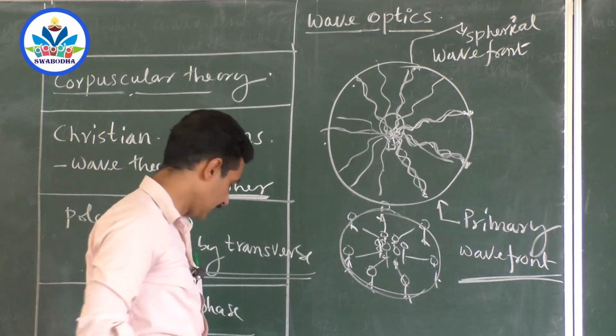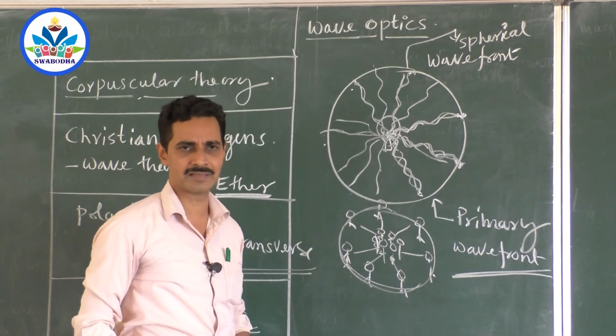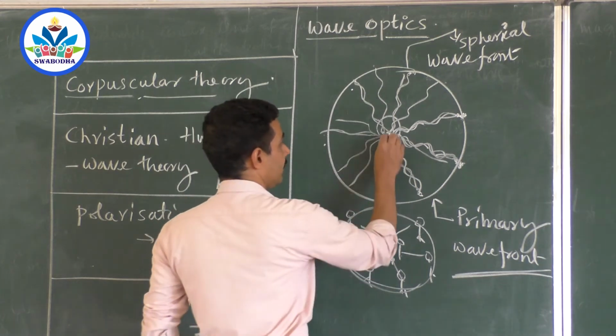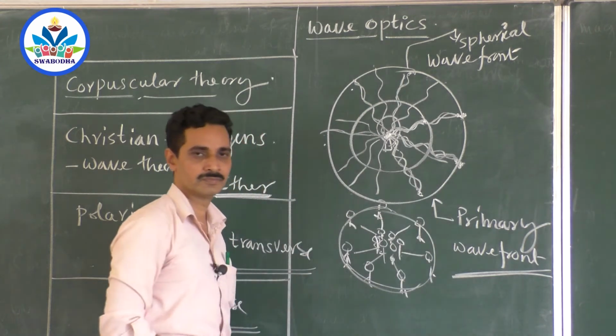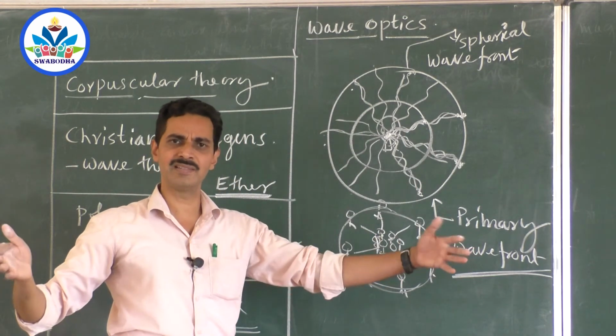What do you mean by that? Sir, is this the first wavefront? No. Wavefront can be of any size. Because suppose if I had stopped this light, by the time light has traveled here only, I would have got another sphere here, right? I would have got a different sphere. So wavefront may be of any size, anything.